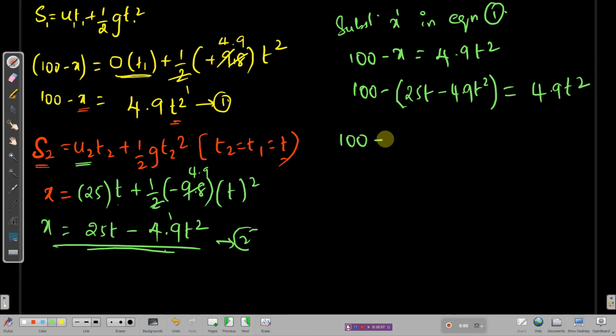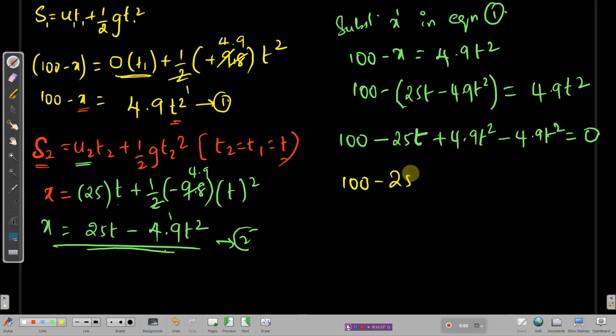Now you do one thing, 100, minus into plus will become minus 25t, minus into minus will become plus 4.9 t square. Bring this plus 4.9 t square here, it will become minus 4.9 t square, and you are left with nothing on that side, which is 0. Now you know it, right? 100 is 100 only, minus 25t is no problem with that, but plus 4.9 and minus 4.9, they hate each other, they cancel each other, and you got 0, right? Send this minus 25t to that side, it will become 100 equals to 25t.